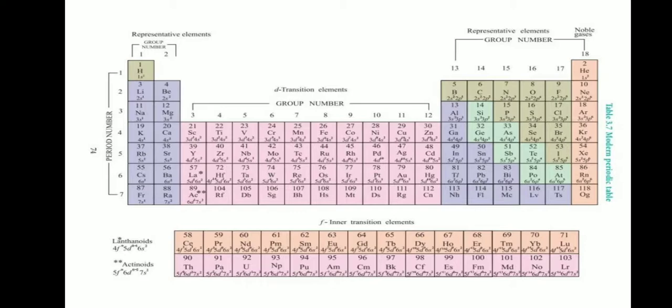First one, what is the modern periodic law? The physical and chemical properties of the elements are periodic functions of their atomic numbers. This is the modern periodic law. Next, the periodic table.